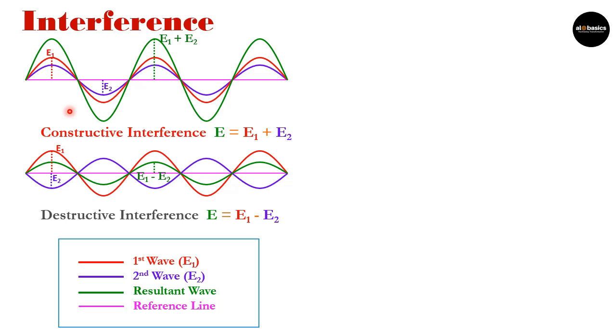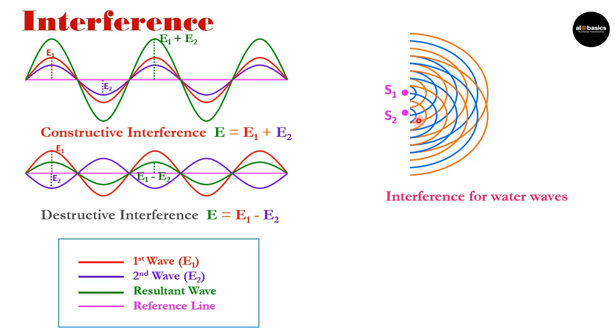Now this interference we apply for water waves. How it looks for water waves, that we'll see. For water waves, I'm considering these are the two sources of water waves, or these are the two points in water where simultaneously we are dropping water droplets, or we are dropping some objects. But here it is very important that we are dropping them simultaneously. And in that case, you get such type of wavefronts.